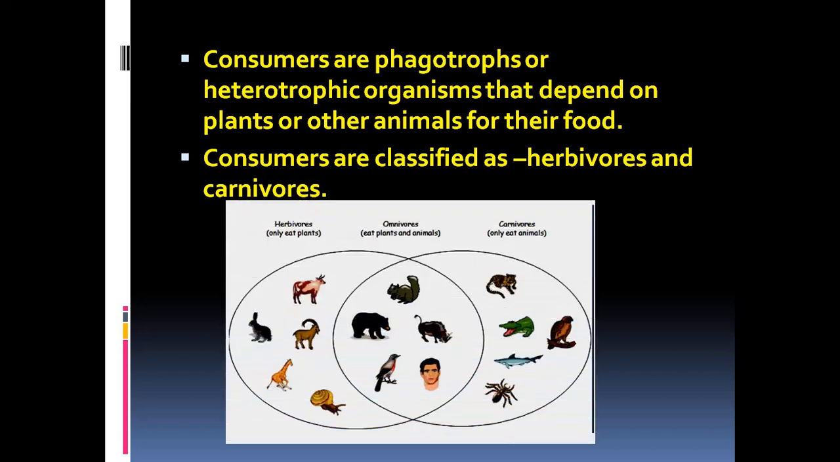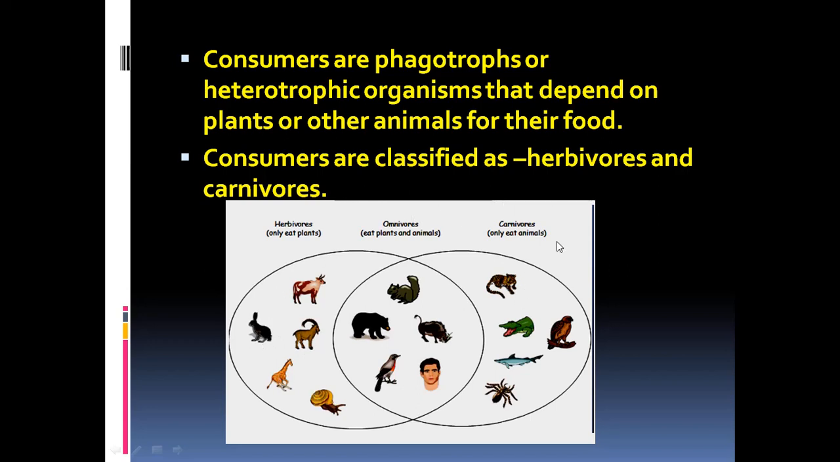We know that there are three types of the consumers: herbivore, carnivore, and omnivore. If you take up the herbivore, these are the animals which feed on the plant matter, which either graze upon the grasses or feed on the leaves, fruits, and roots of the plant. So here in this picture, you can see the herbivore or plant-eating animals are shown, like cow, deer, rabbit, giraffe, and snail, etc.